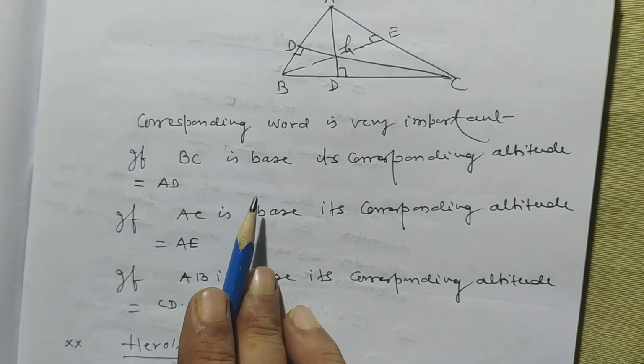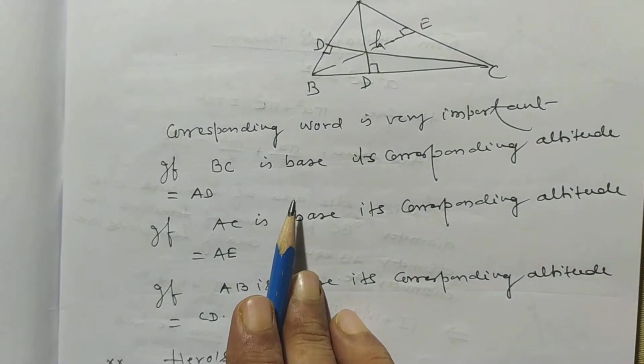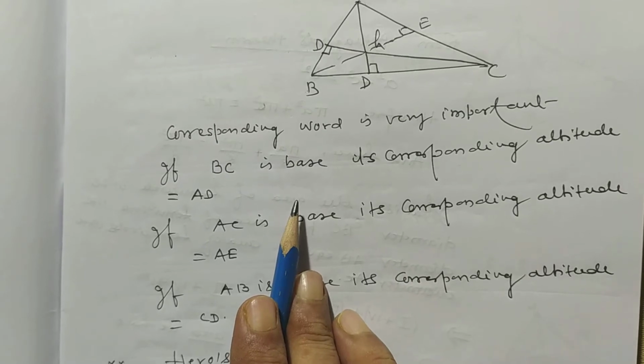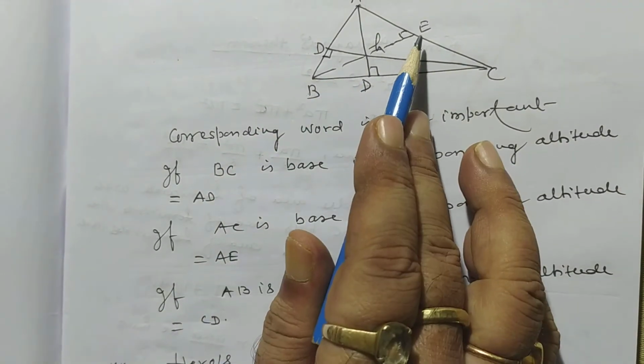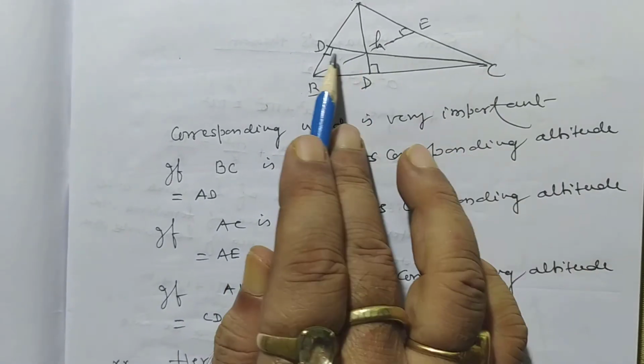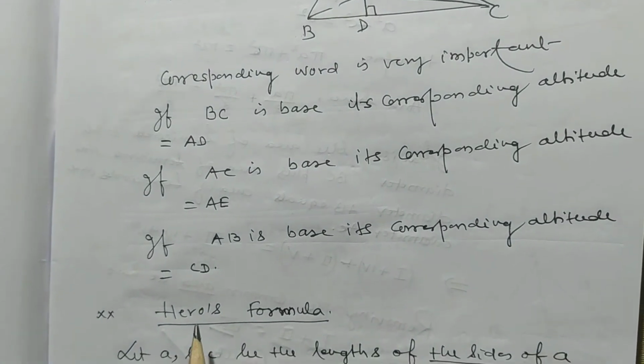Suppose ABC is a triangle, BC is base, then its height will be AD. If you consider AC as base, then its corresponding height will be BE. If you consider AB as base, then its corresponding height will be CD. So you must know the meaning of corresponding.